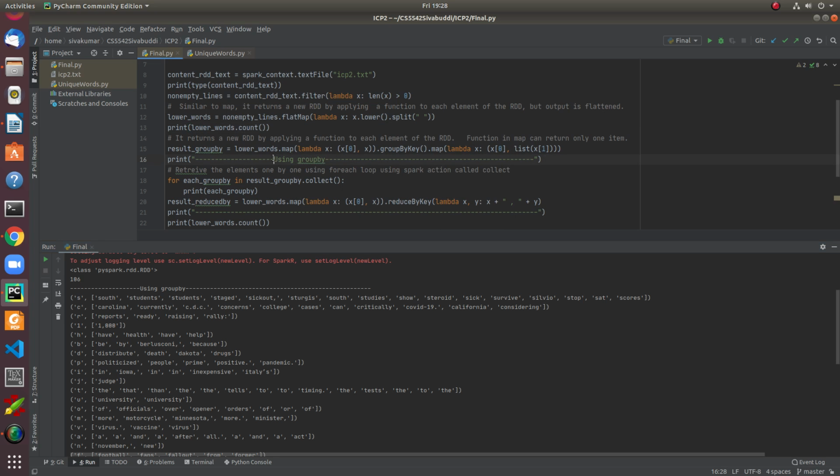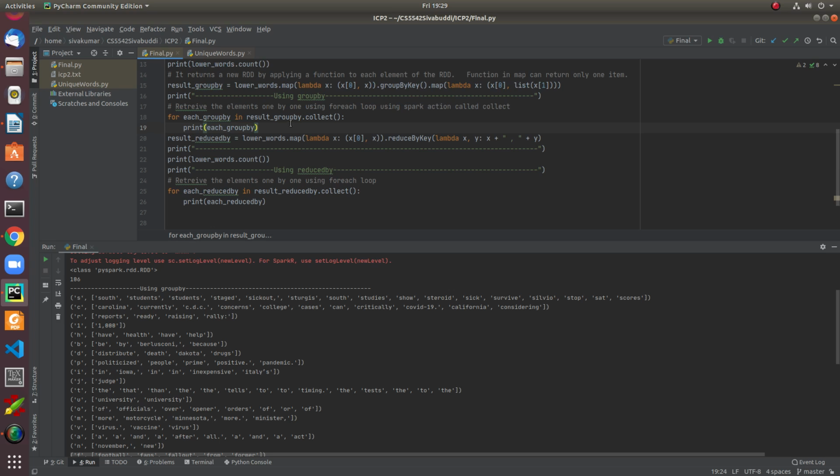If you want to perform any actions on an RDD after processing transformations, meaning retrieving the data that is present in the RDD, for that I am using a function called collect, which is part of the RDD package. After applying this collect method on the RDD, we retrieve the elements one by one that are present in a given RDD. This is the output that we get after performing the collect method on the RDD.